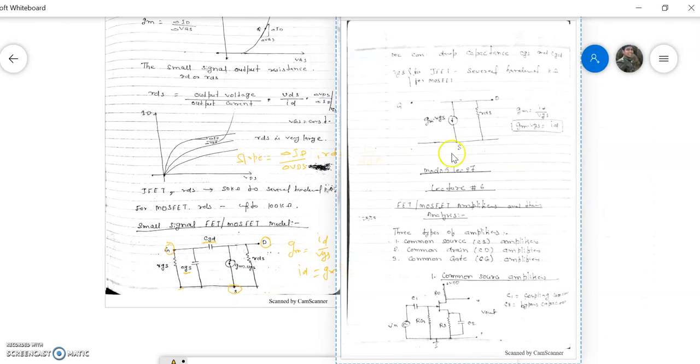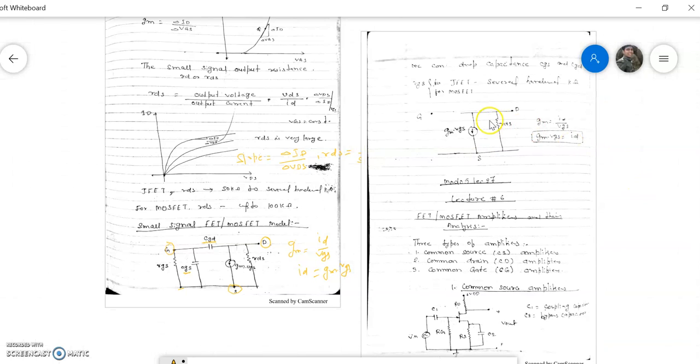Now, for simplicity purpose, we remove the capacitance between gate and drain, so it is the open circuit, and also we remove the capacitance between gate and source. Since the input resistance is very high, we can replace this by the open circuit. So here we replace by the open circuit. So हम लोग use करेंगे this equivalent circuit for the AC analysis.